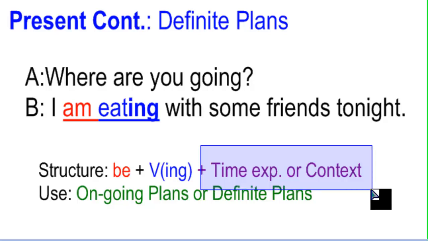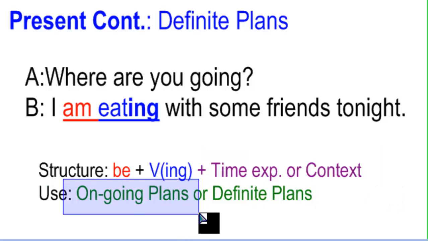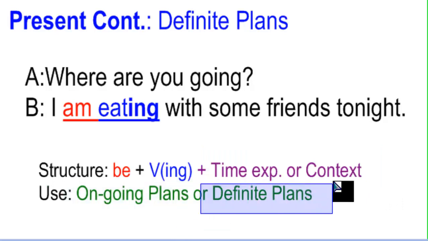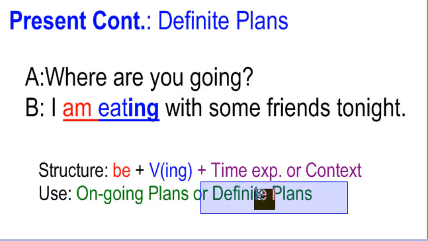If you don't have a time expression or context that tells me that this is in the future, that sentence is in present. Okay, be careful. We use this for ongoing plans or definite plans. Plans in progress, plans that definitely will happen.